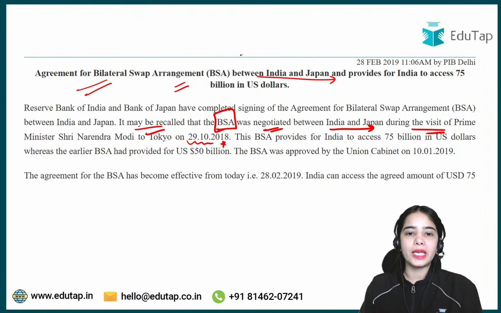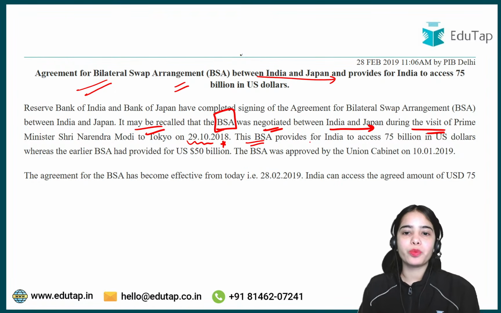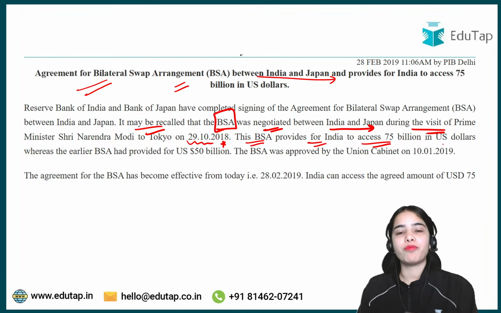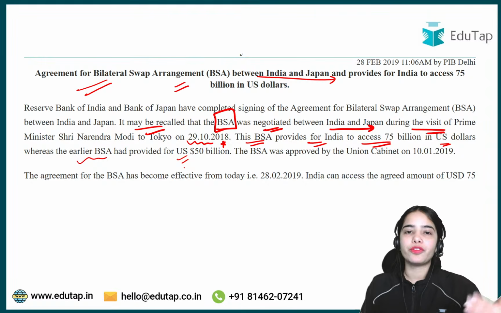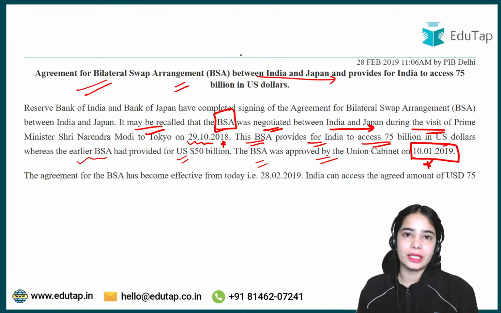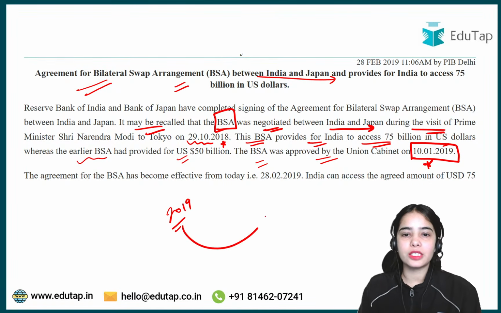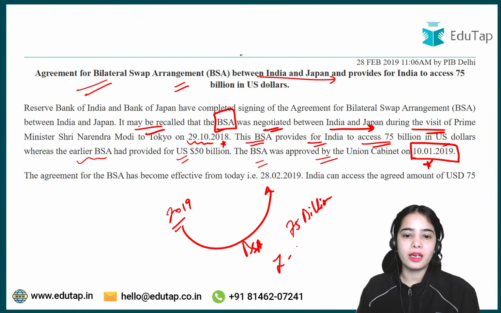Okay, so this discussion regarding the bilateral swap arrangement happened between the prime ministers of India and Japan, we can say, in 2018. This bilateral swap arrangement provides for India to access $75 billion, whereas the earlier bilateral swap arrangement had provided only $50 billion. Okay, the bilateral swap arrangement was approved by the Union Cabinet on 10th January 2019. So since 2019, the bilateral swap arrangement with the $75 billion is available to India and Japan. Okay, I hope this is clear.